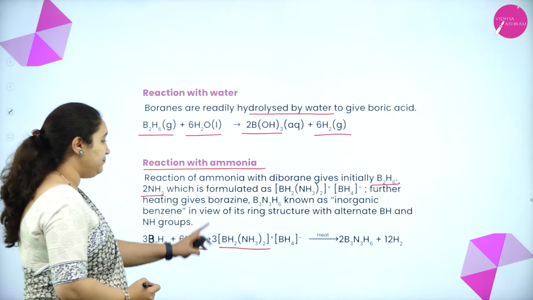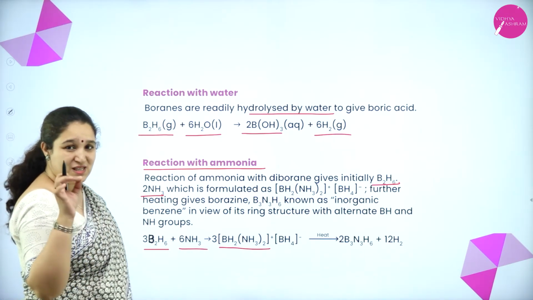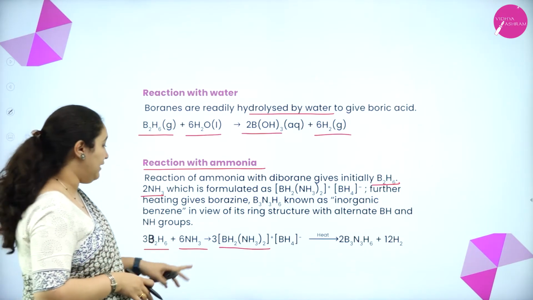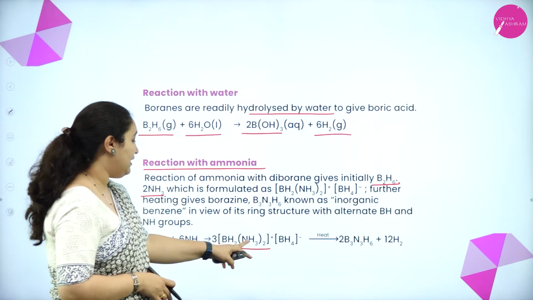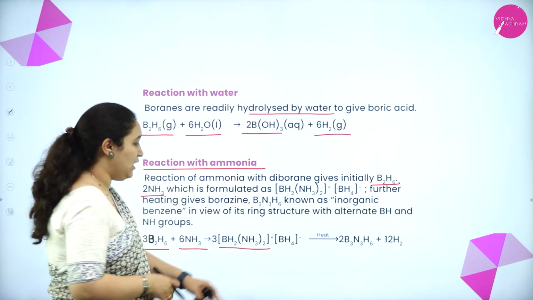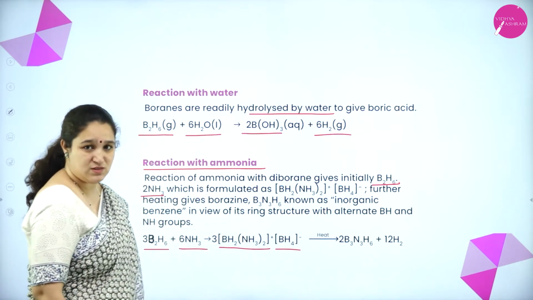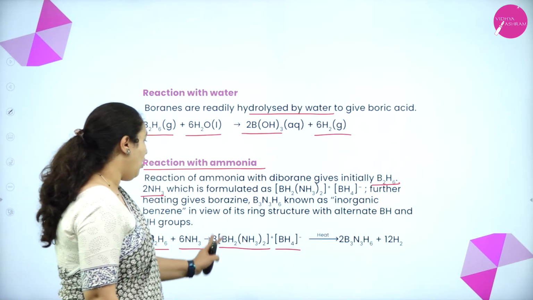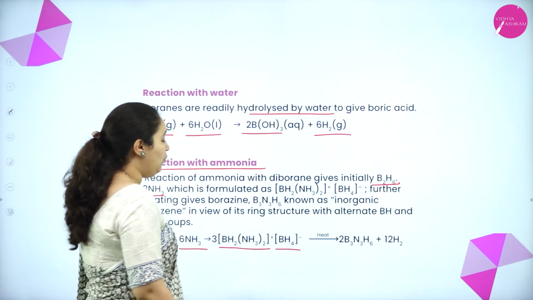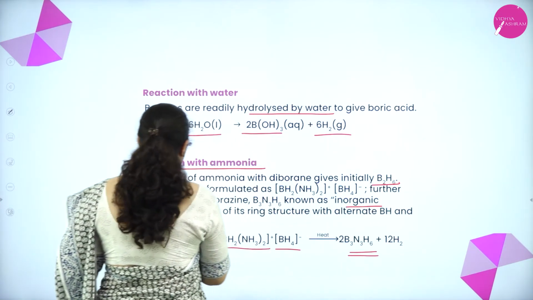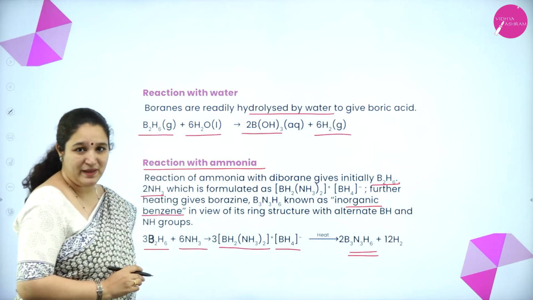B2H6 with ammonia, first it will form B2H6·2NH3, which again will react to form BH2(NH3)2 plus BH4 minus. That is a complex which is formed, which further on heating will give B3N3H6, which is called inorganic benzene.